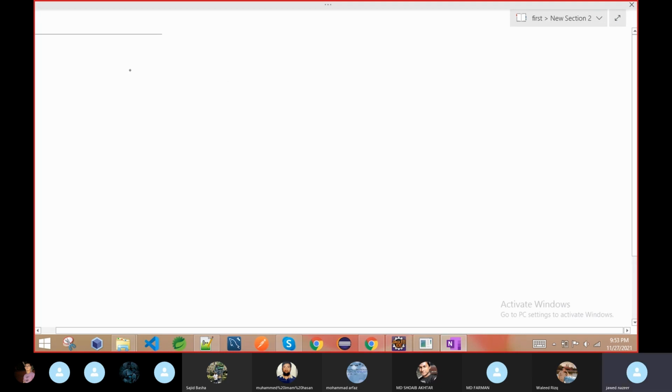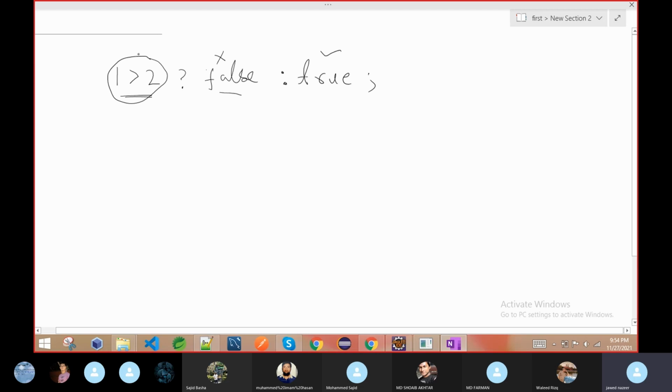Suppose we are checking whether 1 is greater than 2 or not, then we write a question mark. Then we can write anything, or we can write false, and then here I am writing a value. What happened here? If you see, 1 greater than 2 is false, so this one will not execute. Then it will execute this. What I said is, on the basis of this condition, if the condition result is true, this part will execute. Here I just give the value.